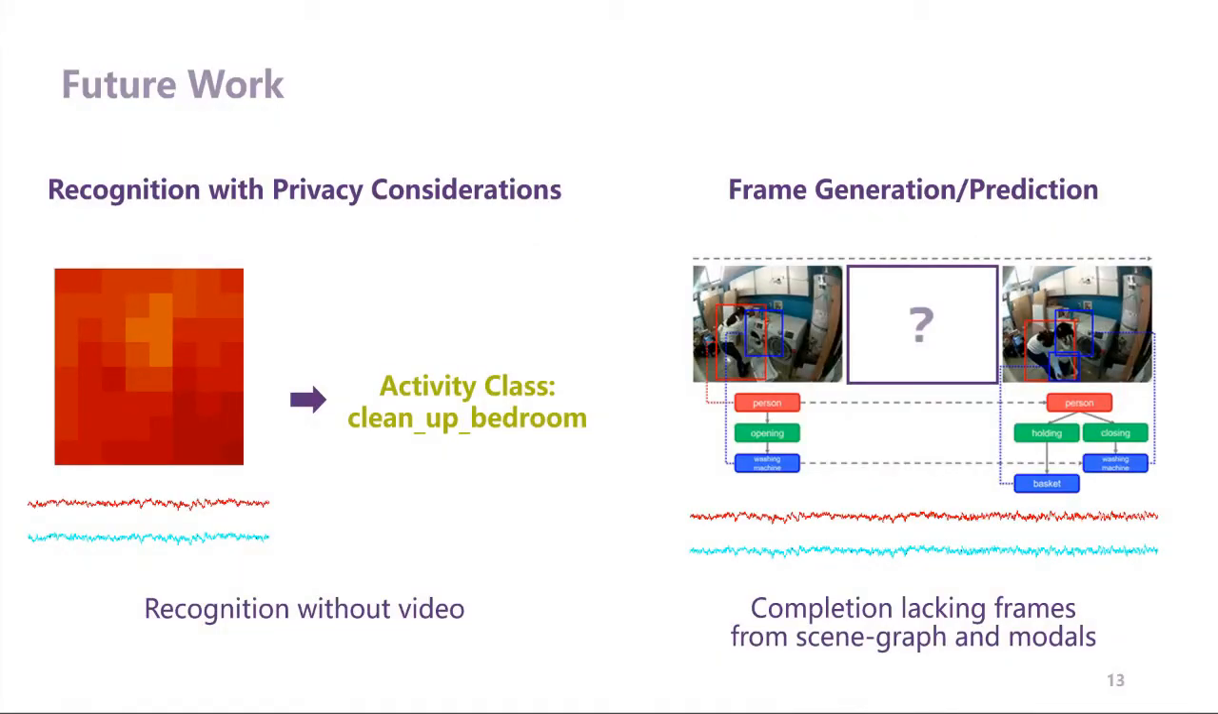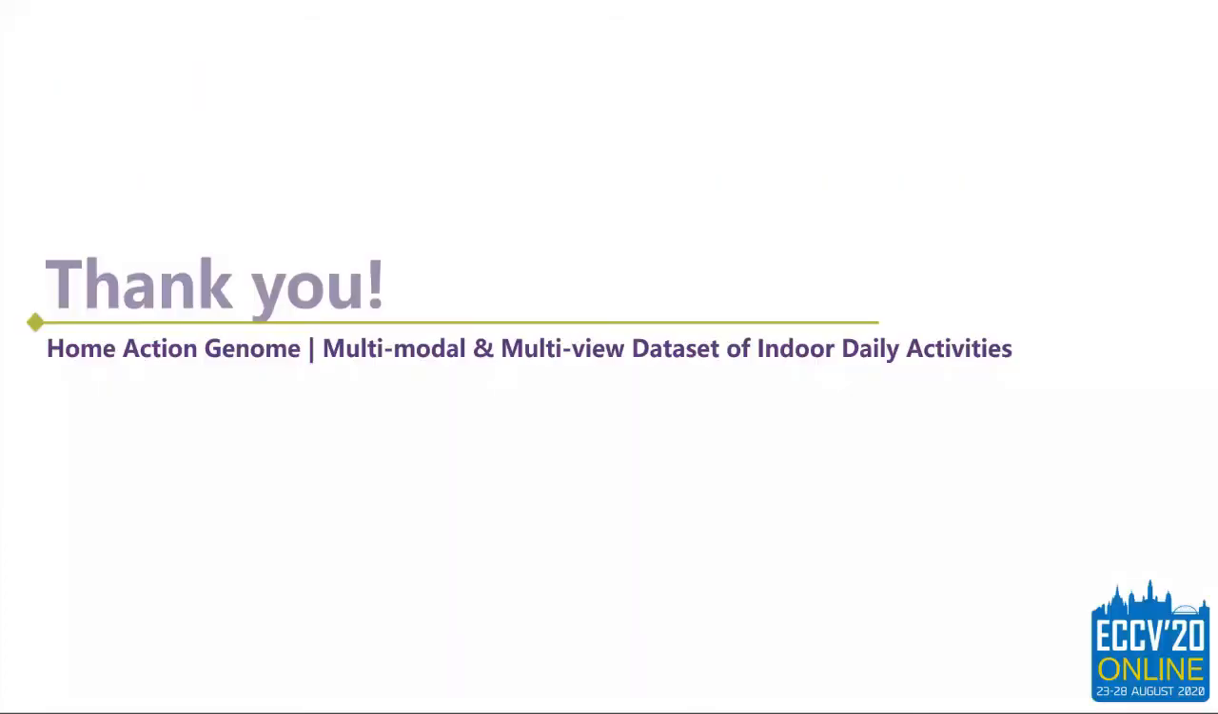Home Action Genome also promises various research directions. For example, we can use non-video modalities for privacy-sensitive recognition, or we can use compositional and multimodal information for frame compression or prediction. Home Action Genome is a multimodal and multi-view dataset of indoor daily activities.